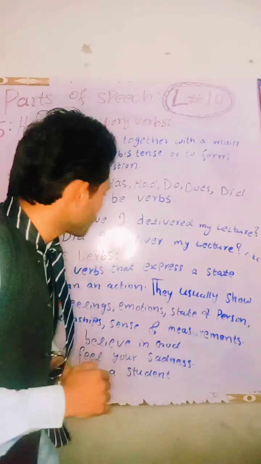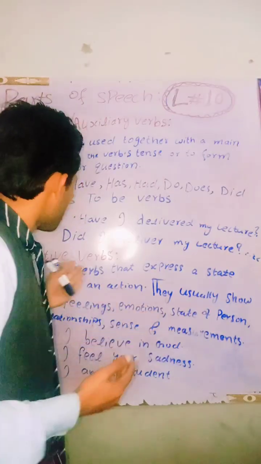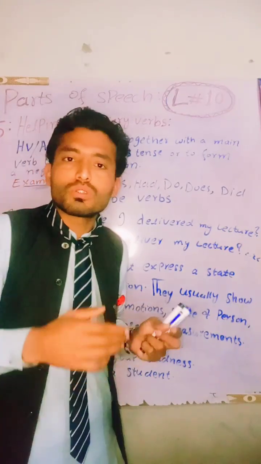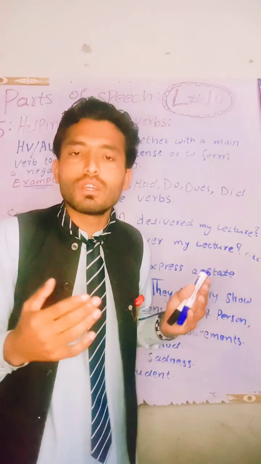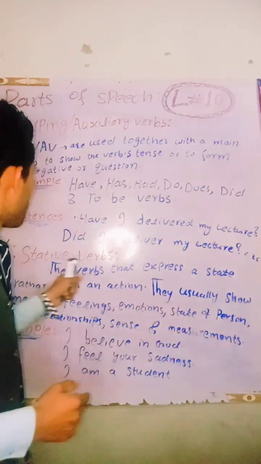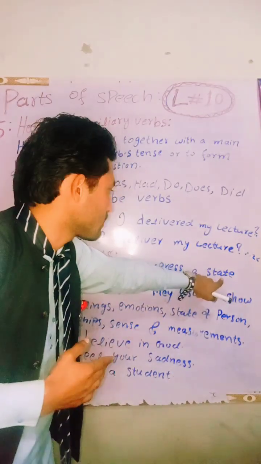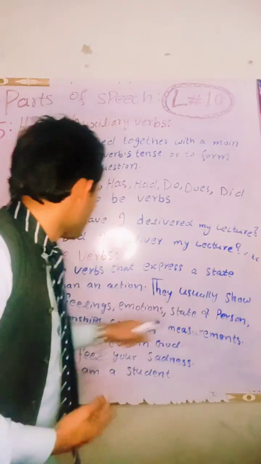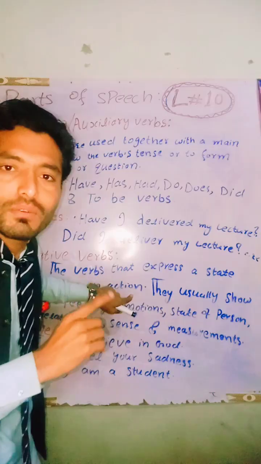Past simple tense. And among other types, we will discuss stative verbs. Stative verbs show that it is not an action word. They show states, positions, feelings, etc. These are verbs that express a state, which state the person is in, rather than an action. They are not action verbs.